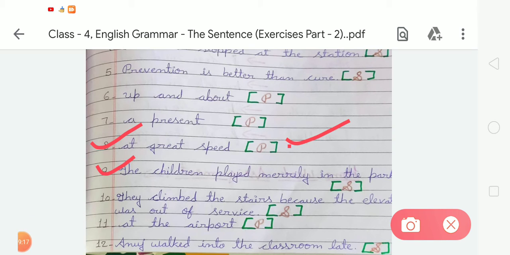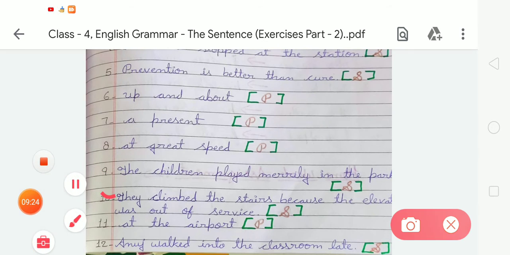Number 9 is "The children played merrily in the park." It is an example of a sentence. So we have to write S here. Now the next, number 10 is "They climbed the stairs because the elevator was out of service." So we have to write S here. Number 11 is "At the airport." So we have to write P here. And number 12 is "Anuj walked into the classroom late." It is an example of a sentence. So we have to write P or S according to the given sentence or phrases. Okay students, like this we have to complete this exercise. Now moving to the next exercise.